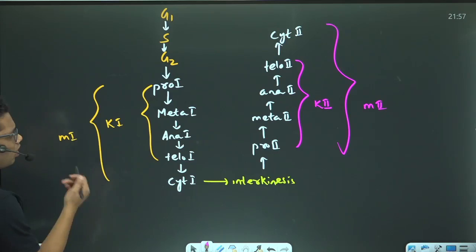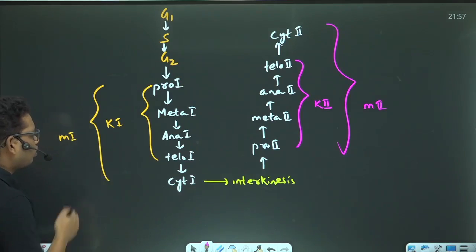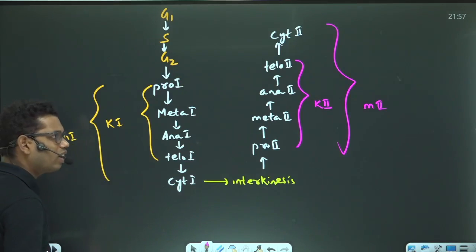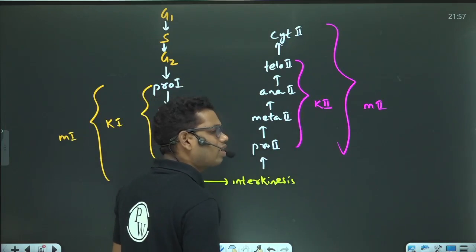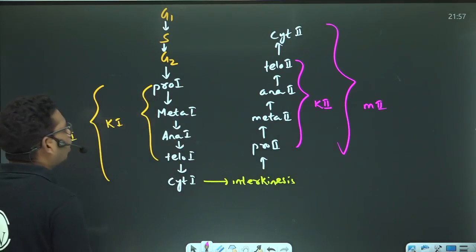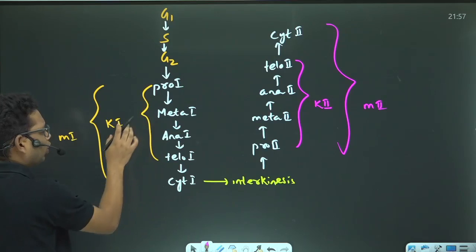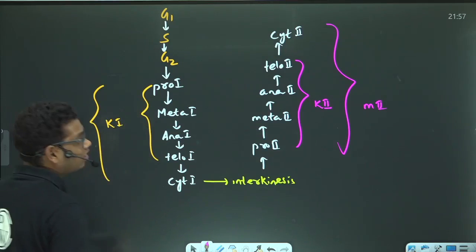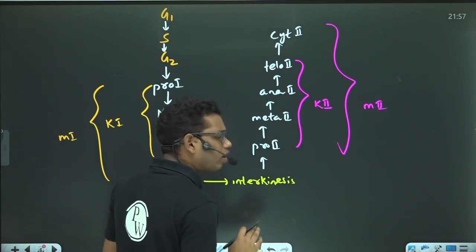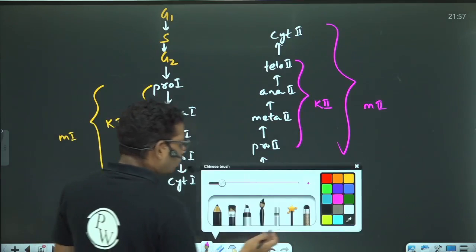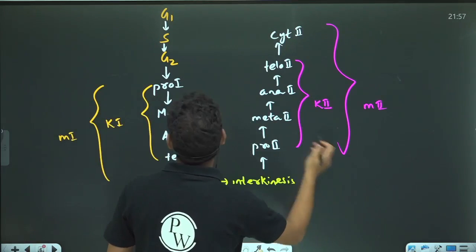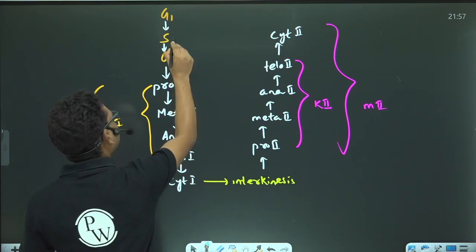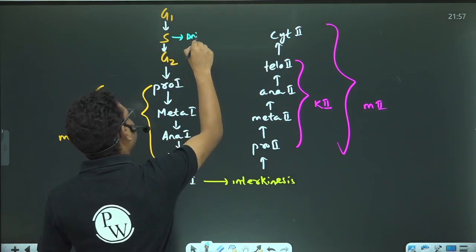So in this case, you can see that I am having 2 divisions. In meiosis first, I am having 1 division, and in meiosis second, I am having another division. In karyokinesis first, there is 1 nuclear division, and in karyokinesis second, there is another nuclear division. Now, in the S phase, there will be DNA replication.